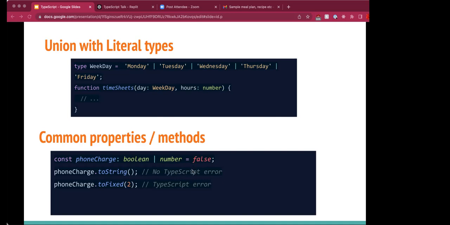Then when we use the method toString, it will work because toString is applicable to both Boolean and number. Whereas when we use a method, say toFixed, it is specific to a number. So it will throw an error as the value may be a Boolean type too. So it wouldn't accept this. It will throw an error.